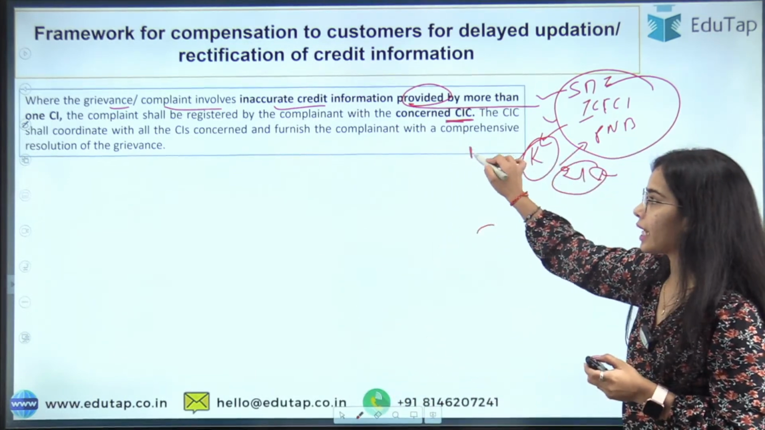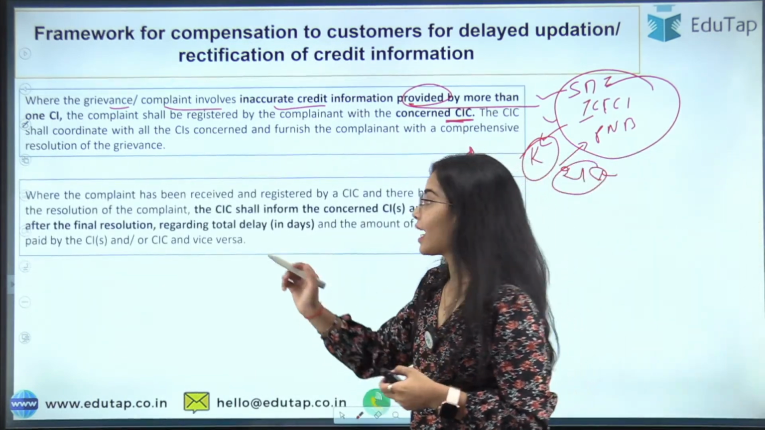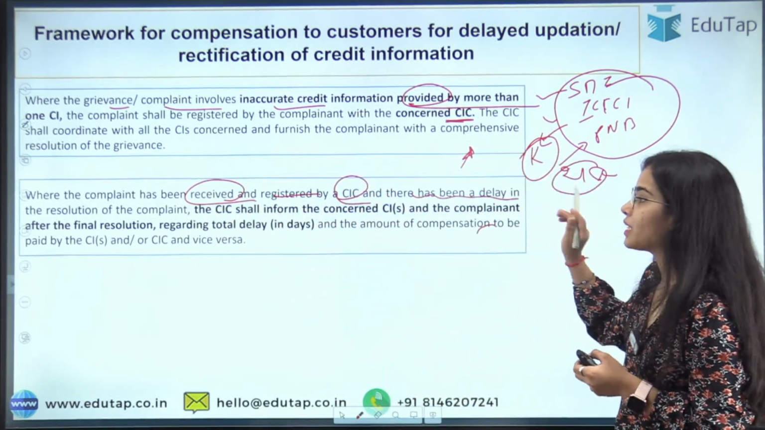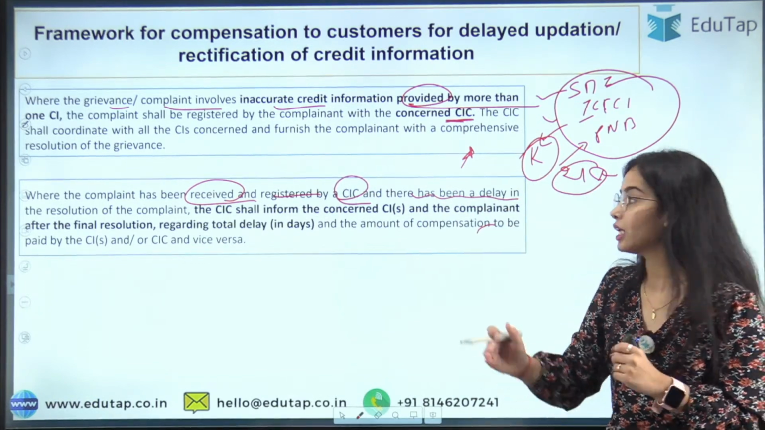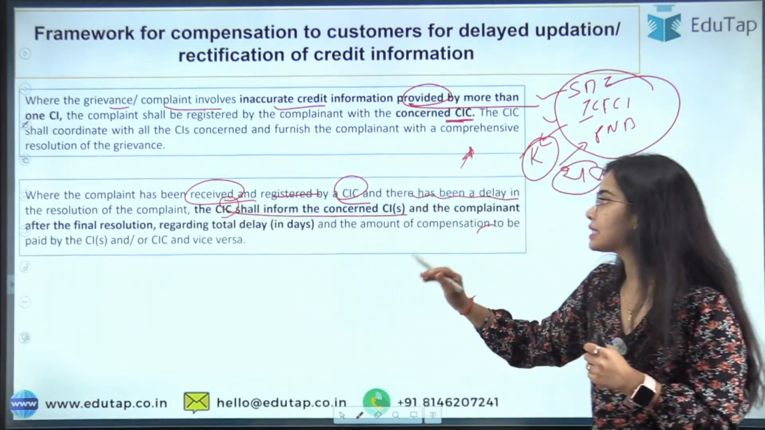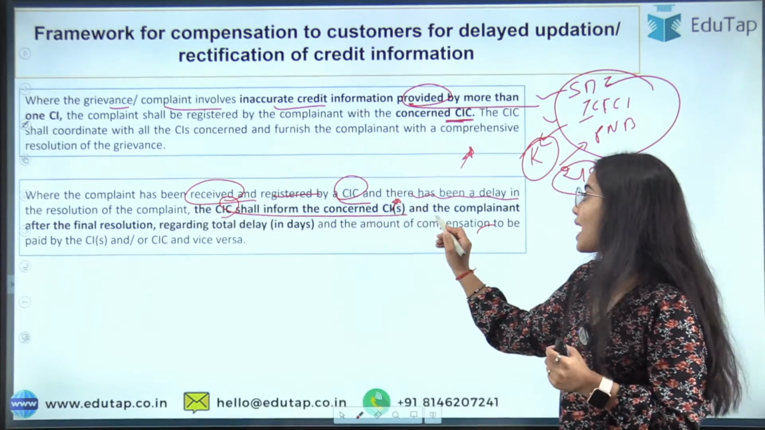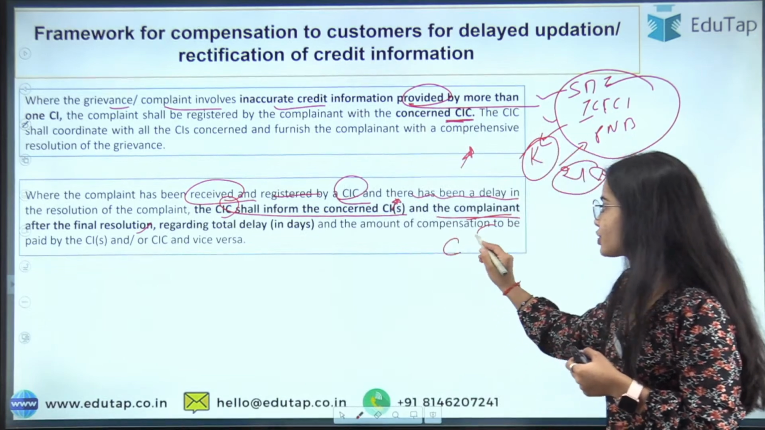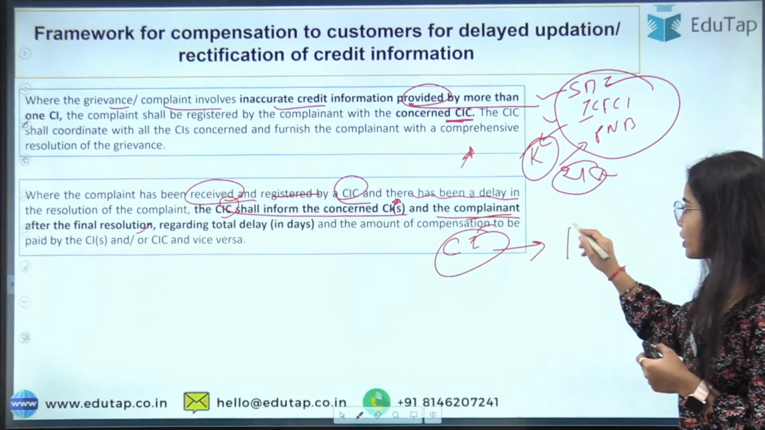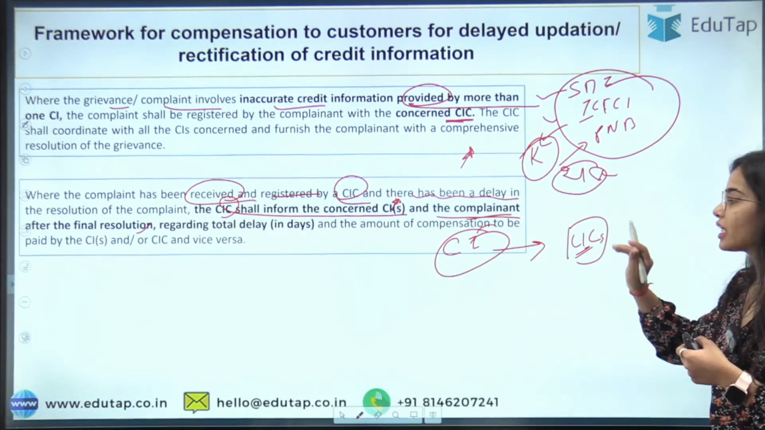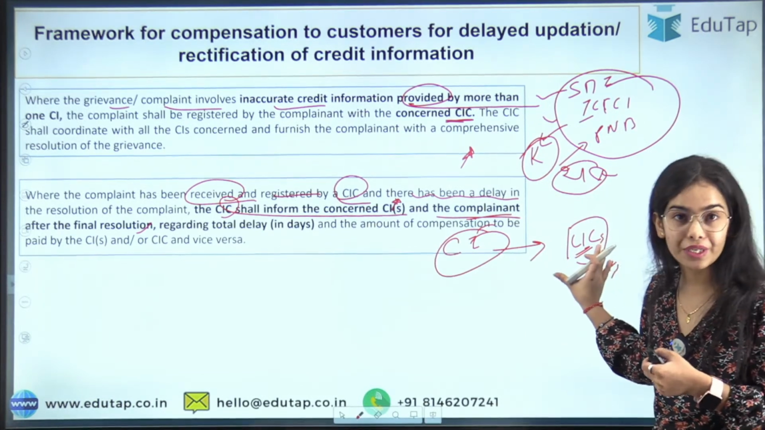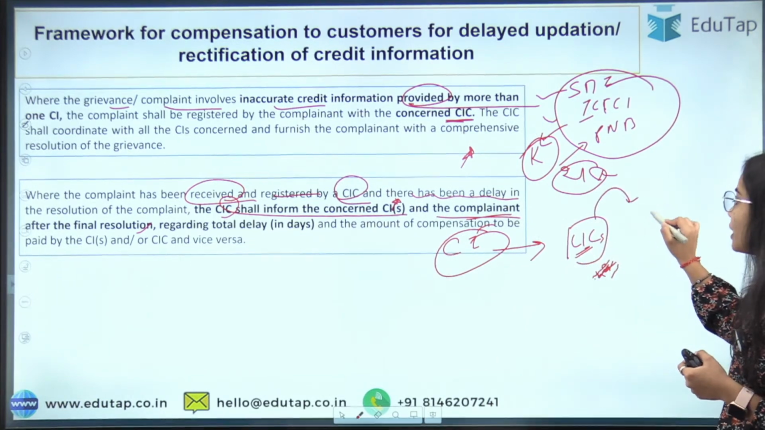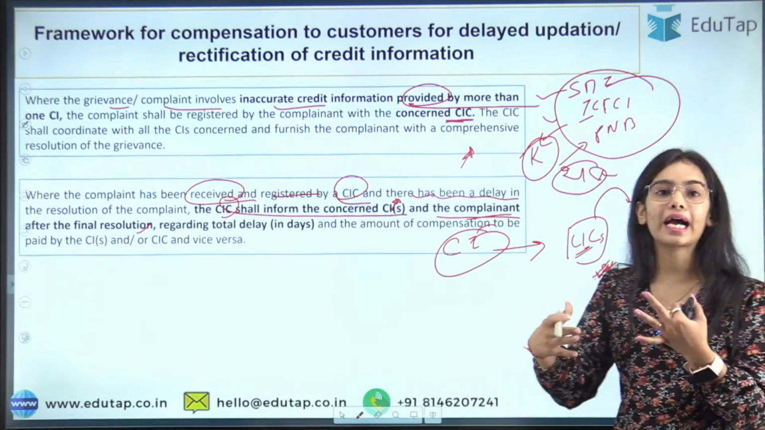Okay, so this is the case. Next is where the complaint has been received and registered by a credit information company and there has been a delay in the resolution of the complaint. The CIC shall inform the concerned credit institutions and the complainant after the final resolution. So here, if the credit institution is giving the reporting to the credit information companies, the credit information companies have the responsibility to inform the complainant regarding any kind of delay.